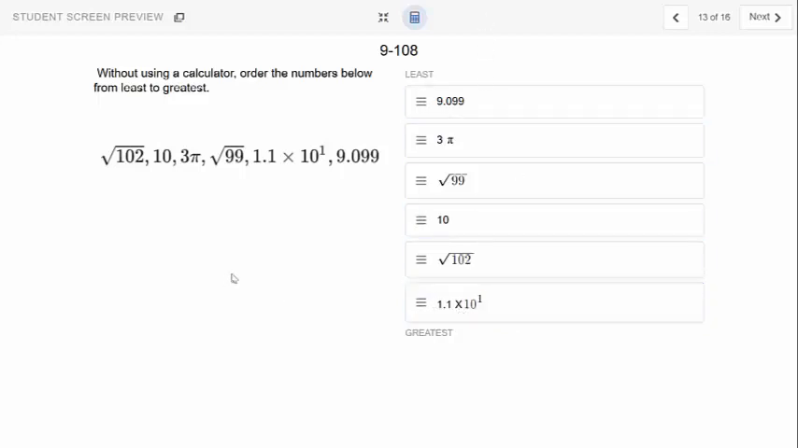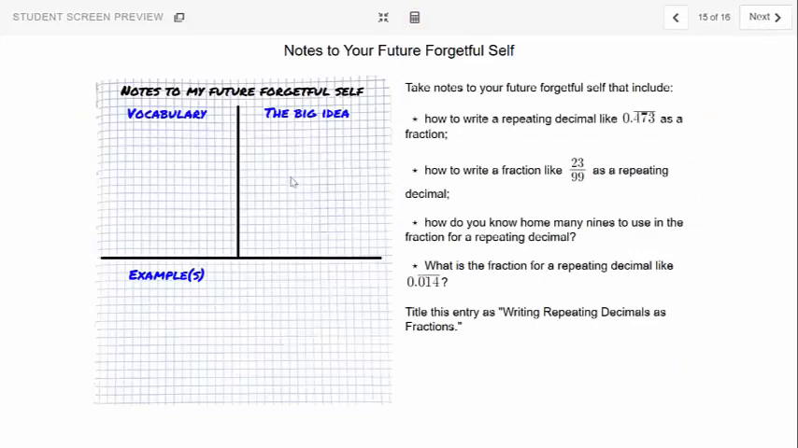Kind of good. And then last, I need you to take some notes to your future forgetful self on how to write repeating decimals like 0.473 bar as a fraction, and how to write the fraction as a repeating decimal. How do you know how many 9s to use? Answer these questions in your notes. That way you're ready for them when it comes to quiz and test time. What is the fraction for a repeating decimal like 0.014014? And title this Writing Repeating Decimals as Fractions.